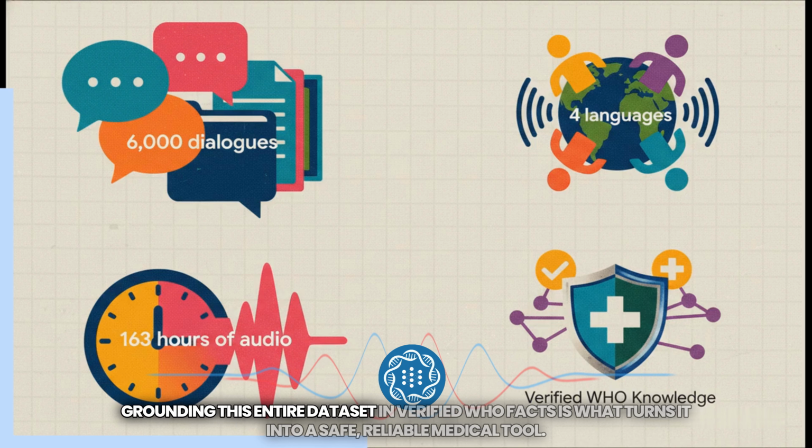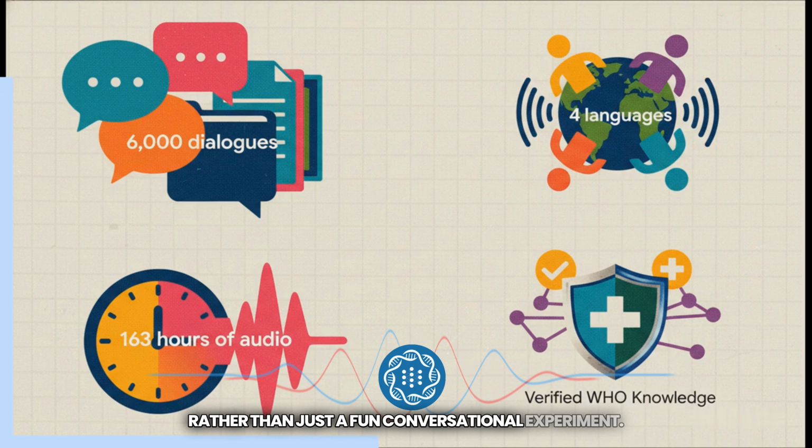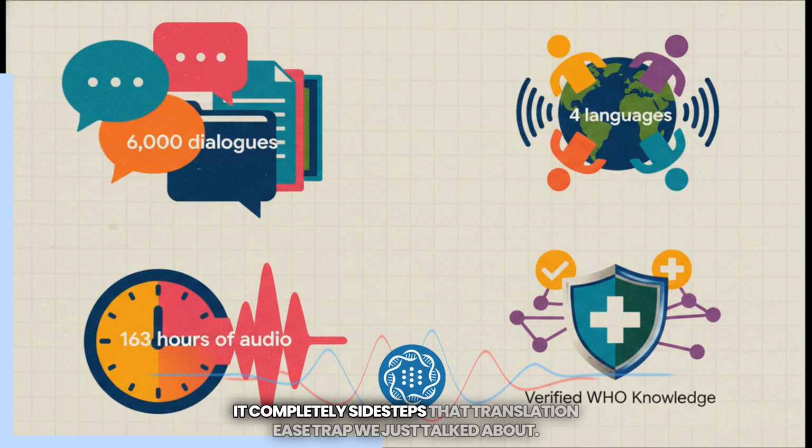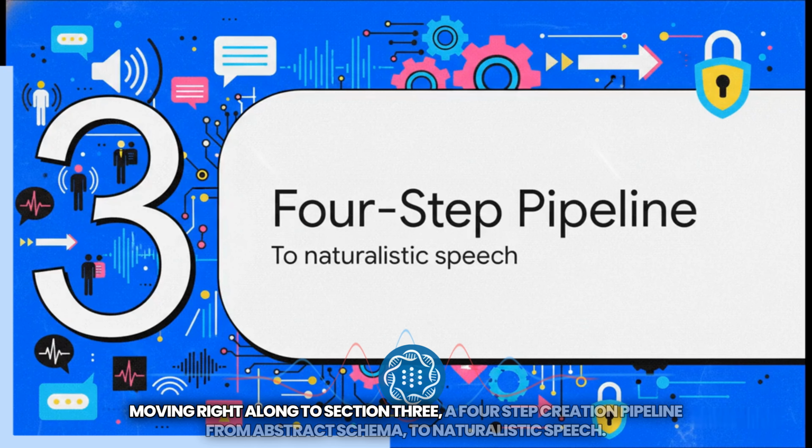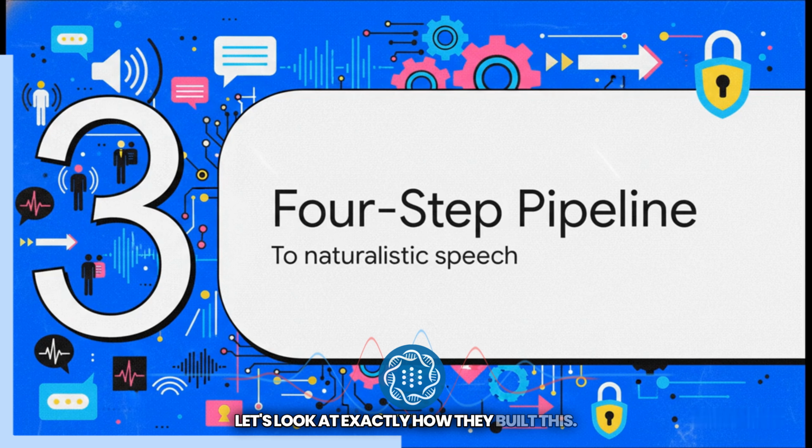Grounding this entire dataset in verified WHO facts is what turns it into a safe, reliable medical tool rather than just a fun conversational experiment. It completely sidesteps that translationese trap we just talked about. Moving right along to Section 3, a 4-step creation pipeline, from abstract schema to naturalistic speech. Let's look at exactly how they built this.